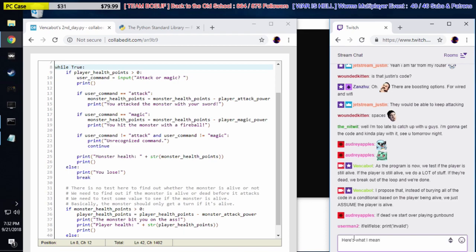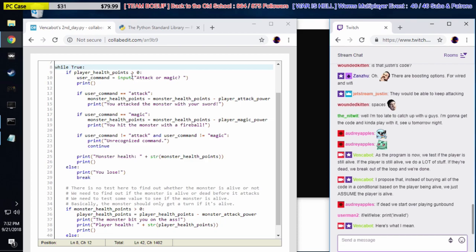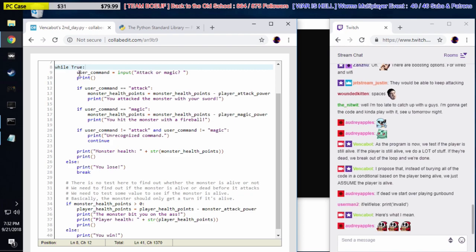Here's what I mean. I'm going to get rid of this altogether. The code will work. Justin was right in that respect. But the problem with that is that we have all this code indented. All this code runs if the player is alive.